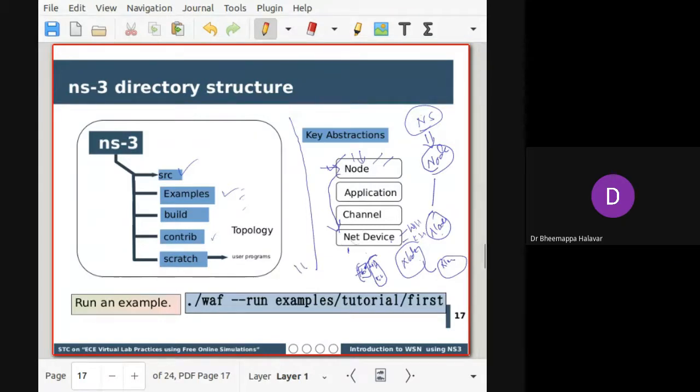Suppose there are 10 nodes created, you have to call a net device, passing a parameter such as Wi-Fi to each device. Then only each device will have this model. After that, if you want to communicate this particular node with all the nodes, you have to create a channel object. In Ethernet, the channel is taken as a bus, and a bus will be shared among all the 10 nodes. The channel object will be used for this, okay?